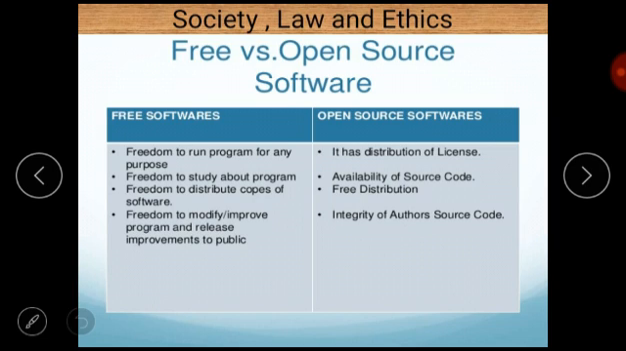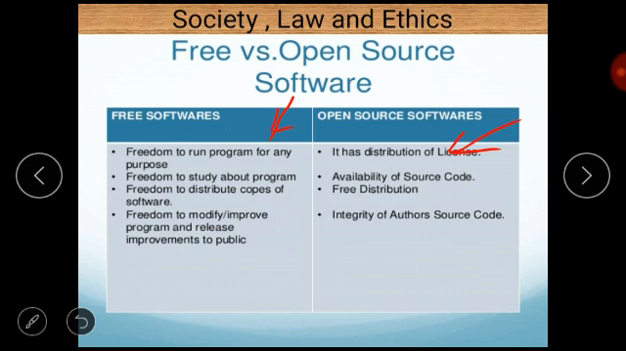Next, there is a comparison between free and open source software. For free software, we can say it is the freedom to run the program for any purpose, and open source software has a distribution license. So open source software is not always free software. Some free software is open source software, and some open source software may be free software. But as far as the definitions are concerned, open source software has a distribution license, but free software has the freedom to run the program for any purpose.